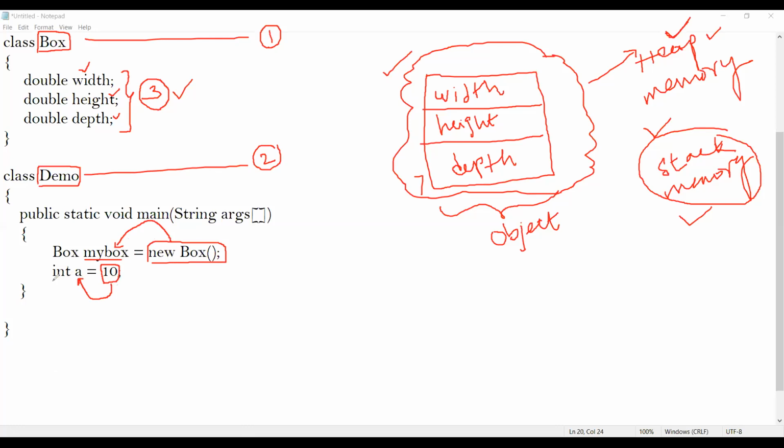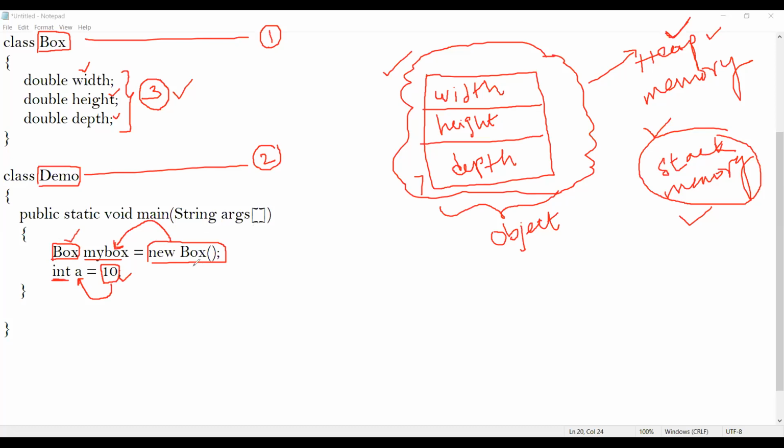And what's the type of a? The type of a is int. Why have you taken int? Because I'm trying to store an integer value called 10, so that's why I've taken the type as int. Here also, I've taken the type as Box. Why? Because here I'm trying to store an object called Box, so that's why you take the type as Box.